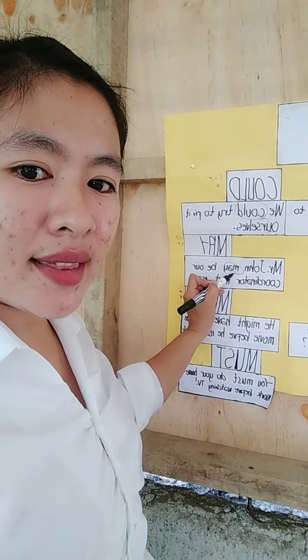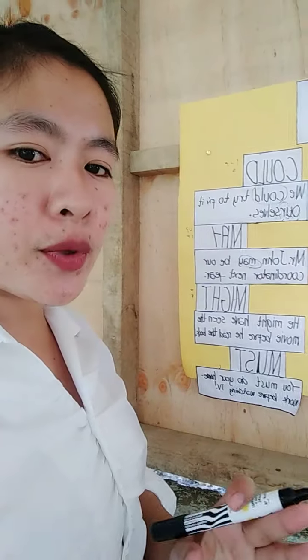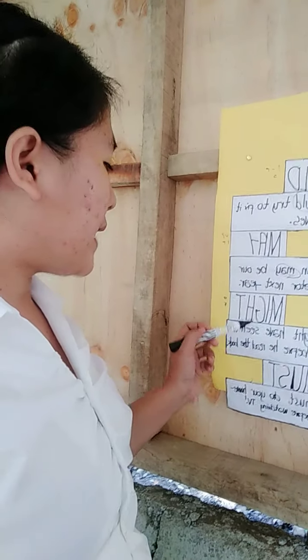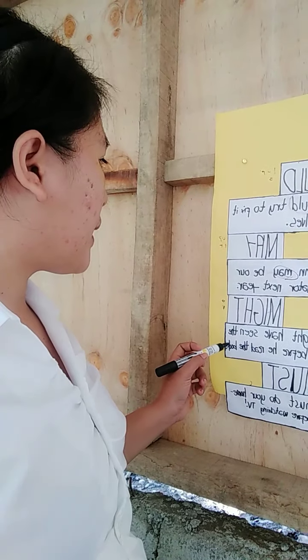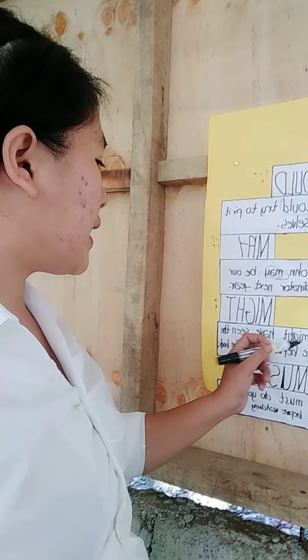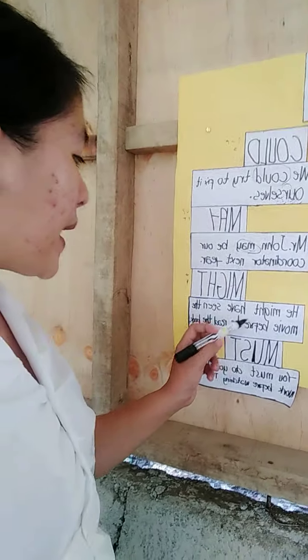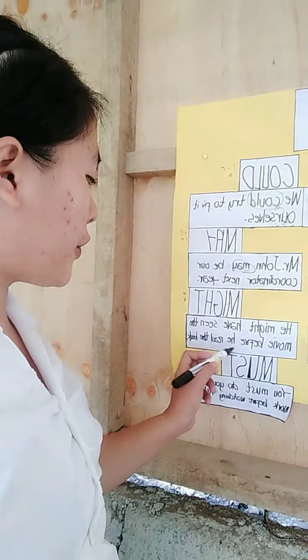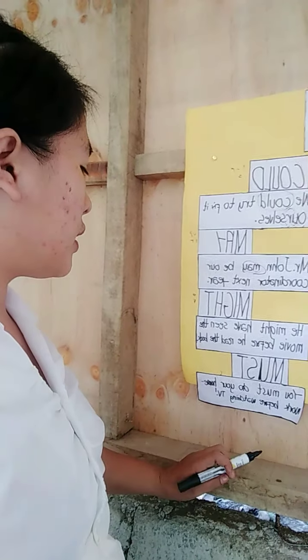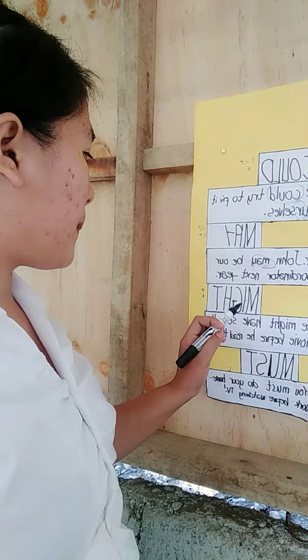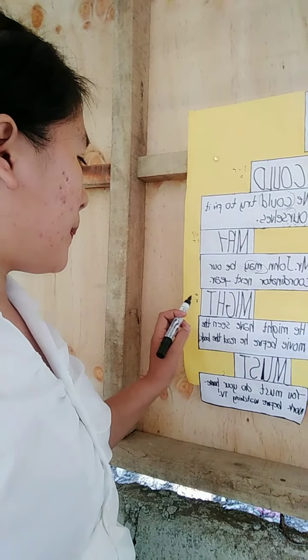Did you get it? Okay, I will proceed to the next example, might. The example of might is: he might have seen the movie before he read the book. So might is the future of past tense.